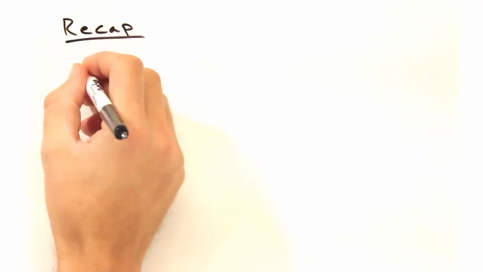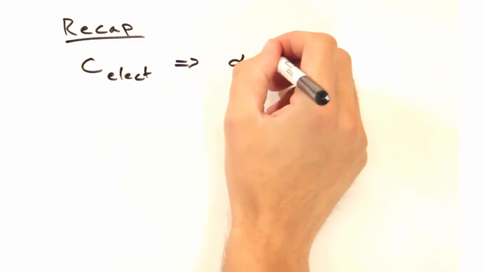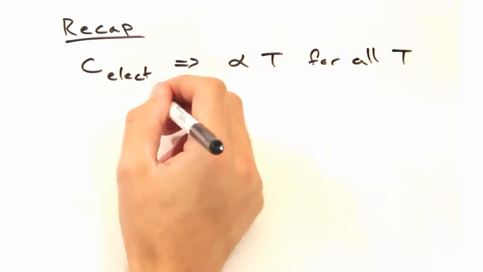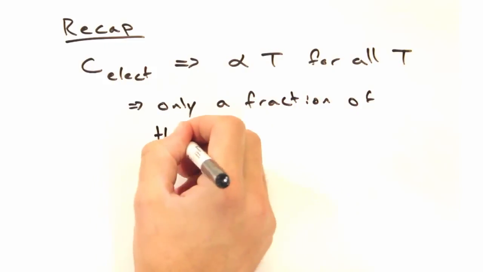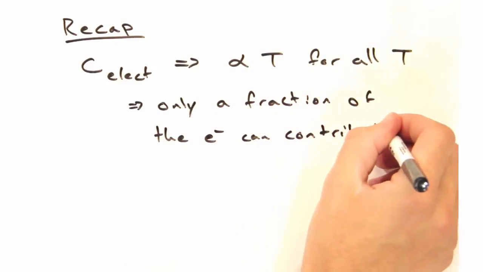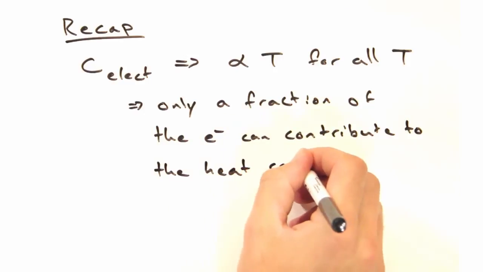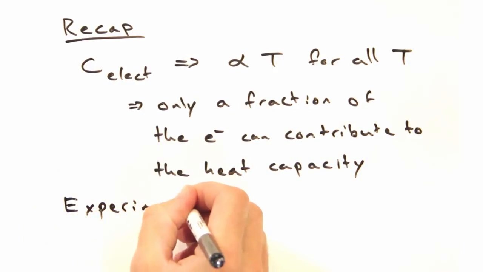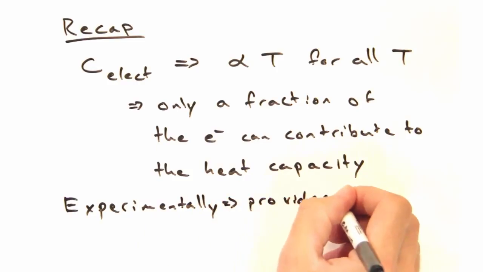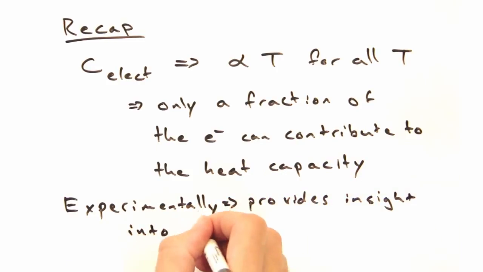Okay, so it looks like it's a good time for a quick recap. Today we developed an expression for heat capacity that depends linearly on temperature. And we got this expression from assuming only a fraction of the total electrons contributed based off the Fermi-Dirac distribution. And finally, we took a look at how you'd use this model experimentally and found that it can give you insight into the electronic density of states at the Fermi level.